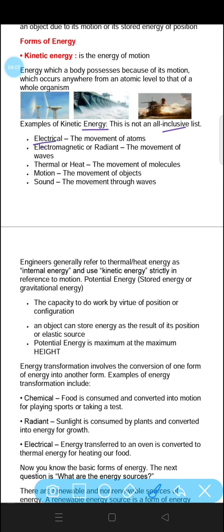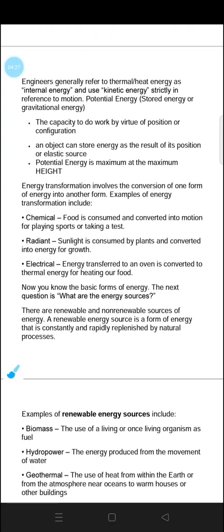Electrical, the movement of atoms. Electromagnetic or radiant energy, the movement of waves. Thermal or heat energy, the movement of molecules. Motion, the movement of objects. Sound, the movement through waves. So basically we can say it is the energy of motion. Wherever there is any motion, we say it is kinetic energy.